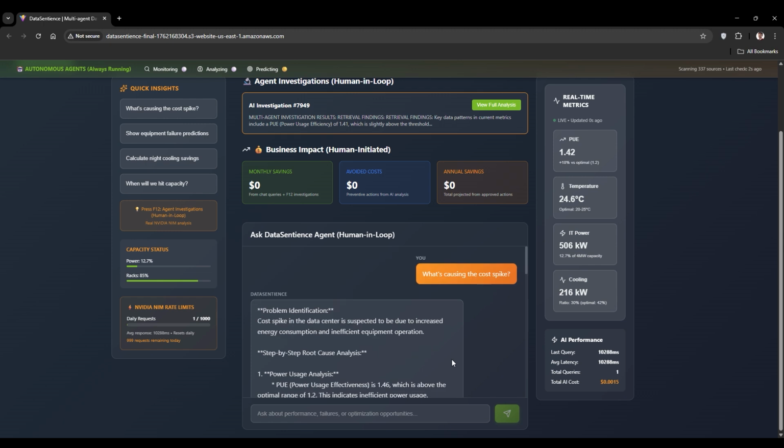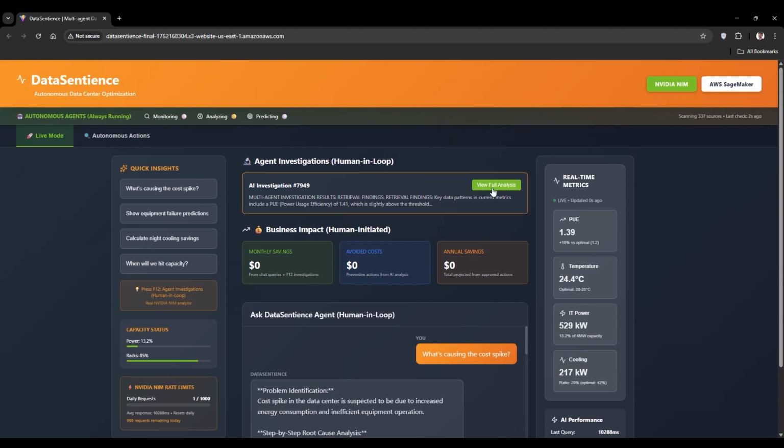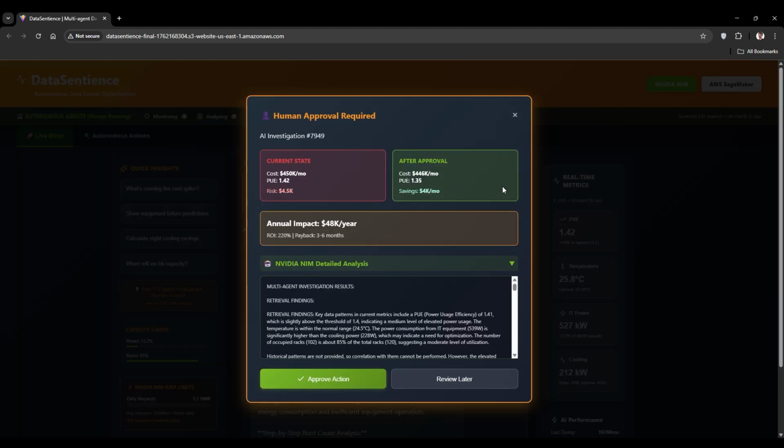So this is because there's multiple agents working in the background built off of NVIDIA NIM. It's a data retrieval agent, reasoning, and an action planning agent. So here we have AI investigation come back. I'm running it through a bunch of scenarios, but all of the data goes into NIM and we get back a full analysis. So this is to demonstrate in case of where there's significant cost involved and you might need some human governance in that aspect.